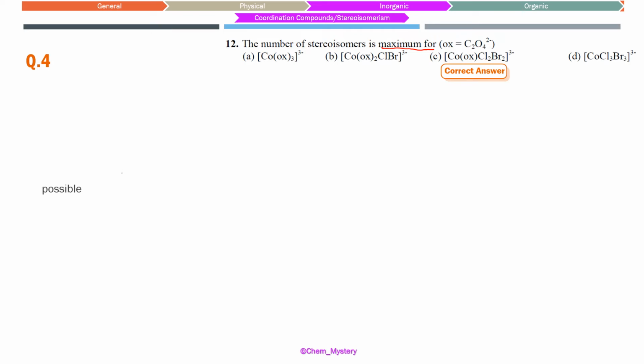So what is going to be our idea of thinking where the maximum number of isomers are possible? We are going to talk about where geometrical isomers are possible. D is the compound where only geometrical isomers are possible, and in compound A only optical isomers are possible. In compounds B and C, both geometrical and optical isomers are possible, and we'll see, when writing all the possible stereoisomers, how the total number is going to change.